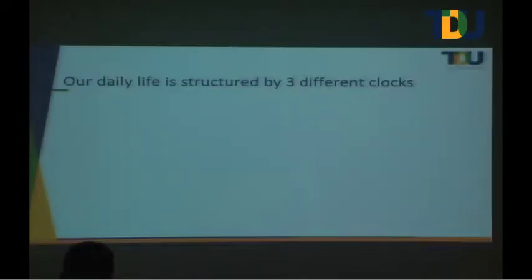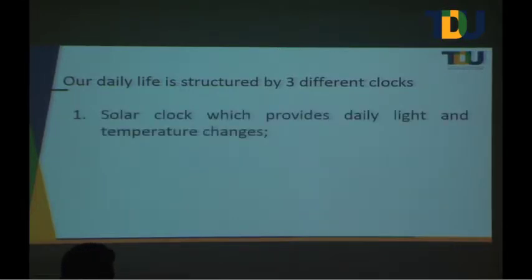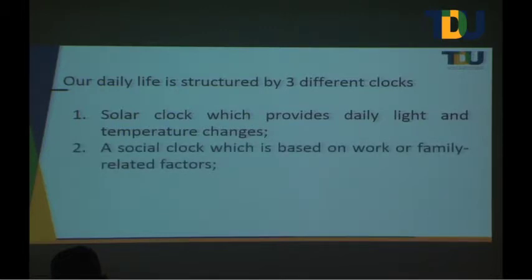So the daily life of a human being or any living being is structured by three different clocks. One is the solar clock, which provides daily light and temperature changes, and is the most important one. The second is the social clock, which is based on work or family related factors. And the third is the internal biological clock.